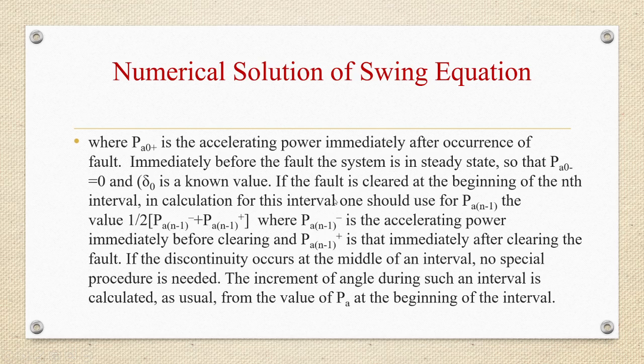See here what we are doing: we are putting this value Pa(n-1) as half of Pa(n-1)- plus Pa(n-1)+, where Pa(n-1)- is the accelerating power immediately before clearing, and Pa(n-1)+ is that power immediately after clearing the fault. If any discontinuity is occurring at the middle of an interval, no special procedure is required, and the increment of angle during such an interval is calculated from the value of Pa at the beginning of the interval.